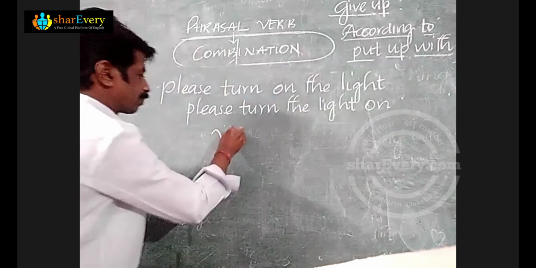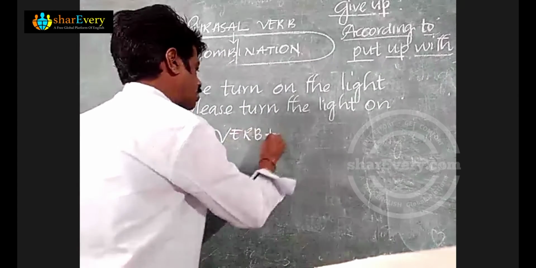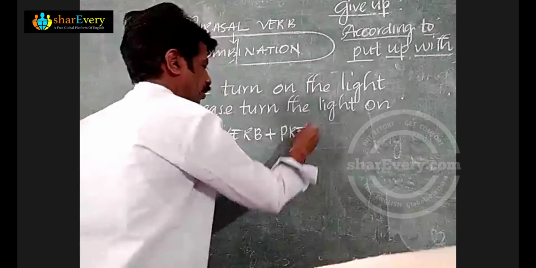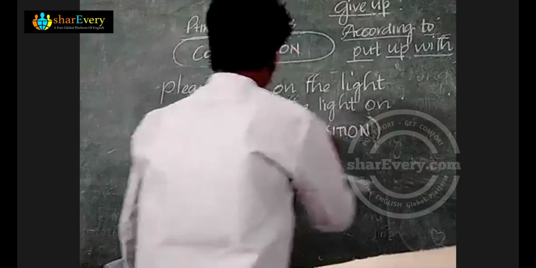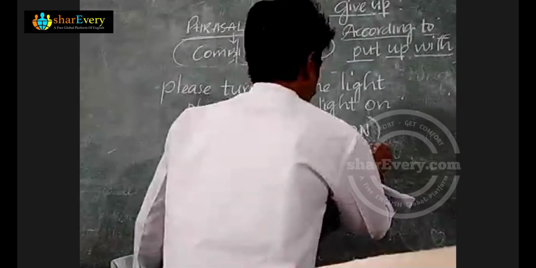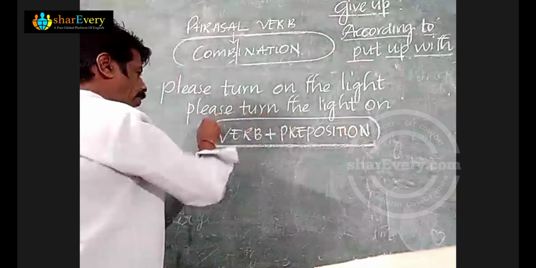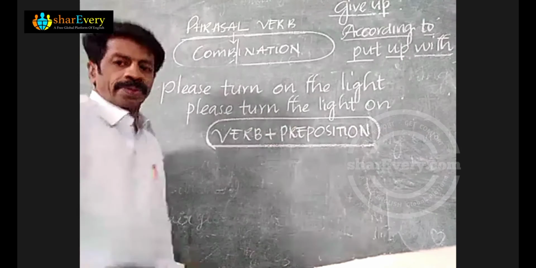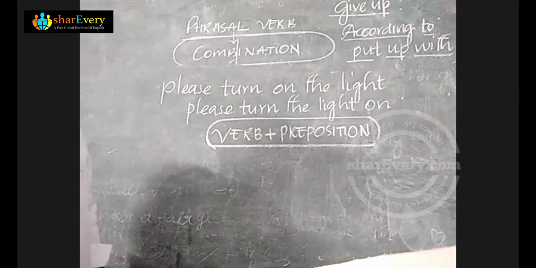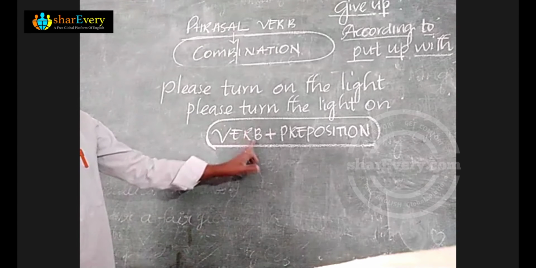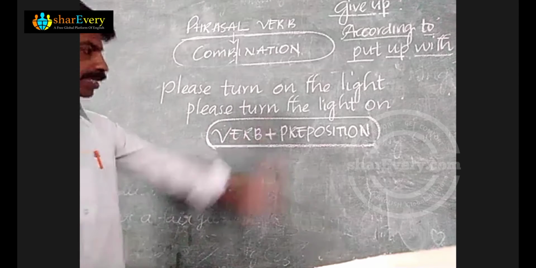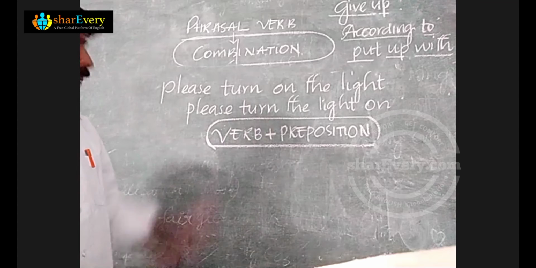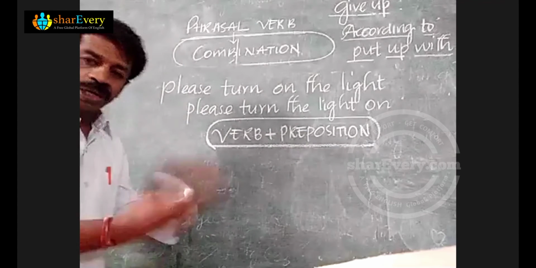Verb plus preposition is called phrasal preposition, or it can even be called prepositional verb. Verb plus preposition. But whereas in the case of phrasal verb,